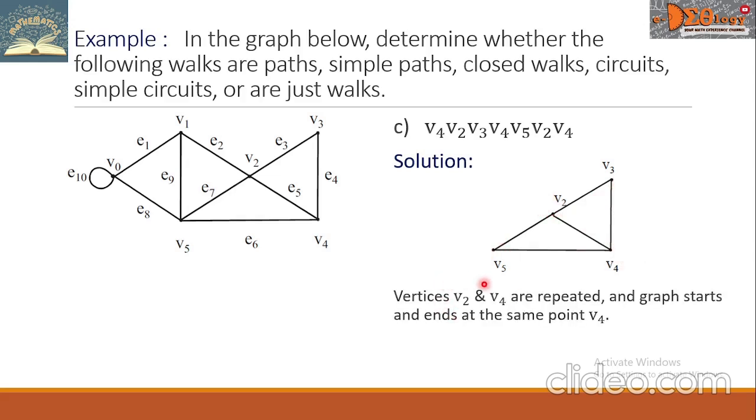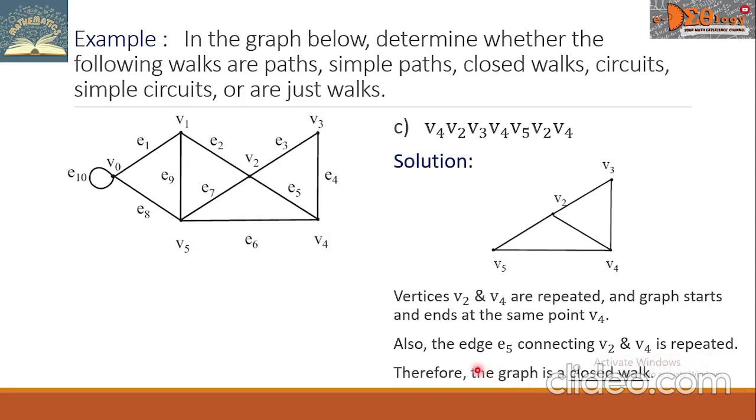Vertices V sub 2 and V sub 4 are repeated, and the graph starts and ends at the same point V sub 4. Also, the edge E sub 5, connecting V sub 2 and V sub 4, is repeated. Therefore, the graph is a closed walk.